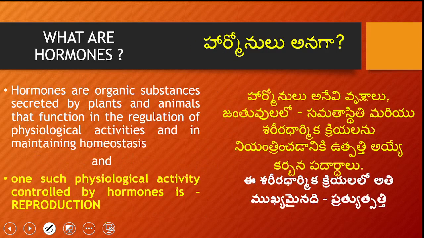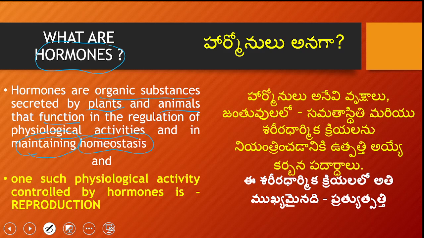And coming to the endocrine glands. Endocrine glands secrete hormones. So then what is a hormone? Hormones are organic substances secreted by even plants. We call them plant hormones, and also by animals, animal hormones, that function in the regulation of physiological activities and in maintaining homeostasis.